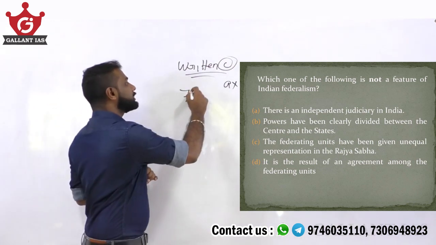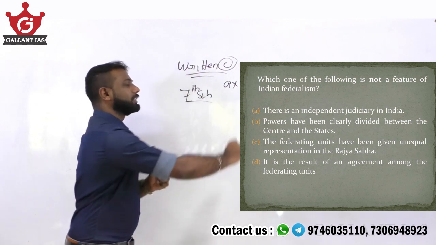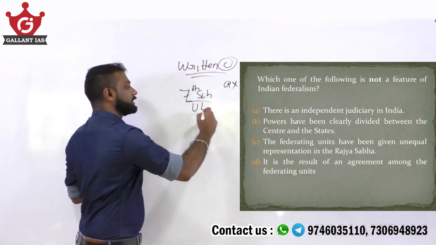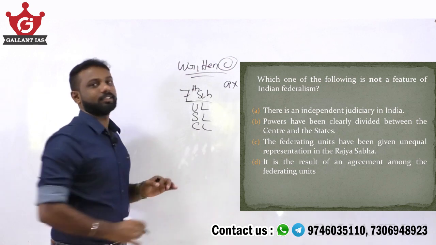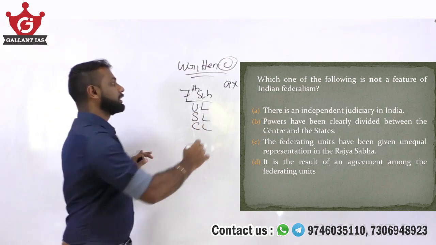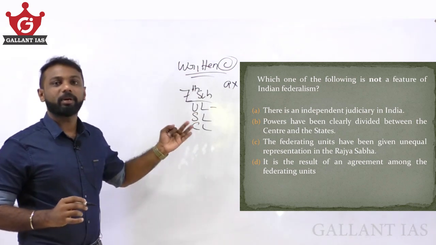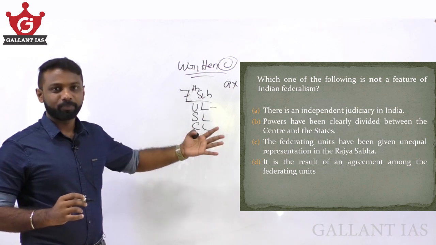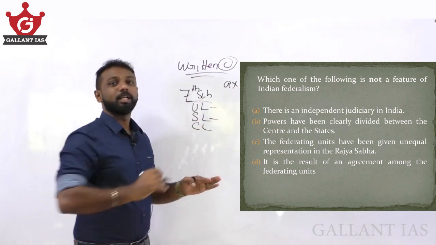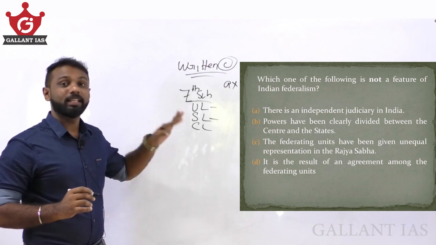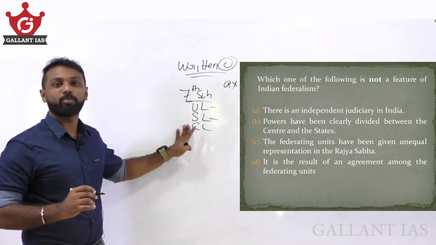See, under our 7th schedule, there is the concept called union list, state list, concurrent list. There are subjects mentioned under the union list on which the center and the parliament have exclusive powers. Under the subjects in the state list, the state government or the legislature of a state has more powers.